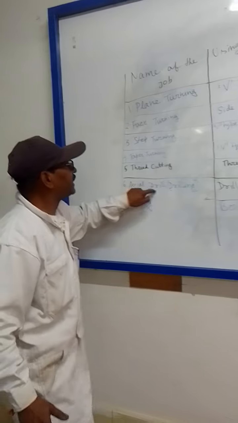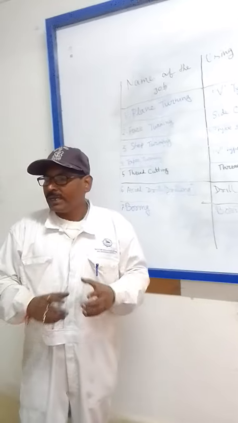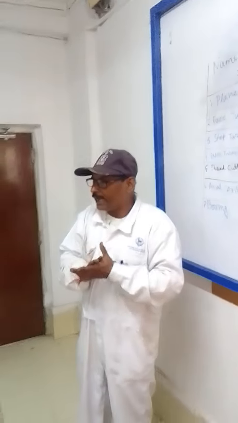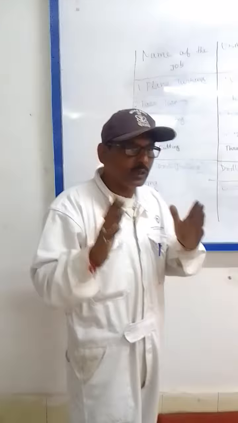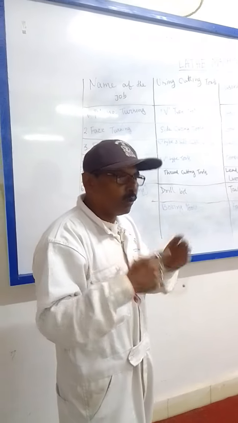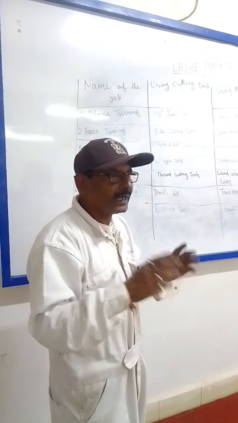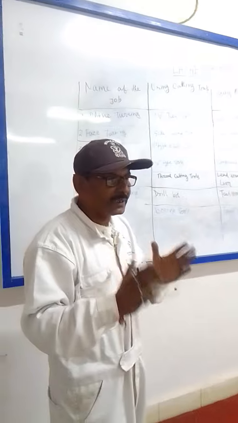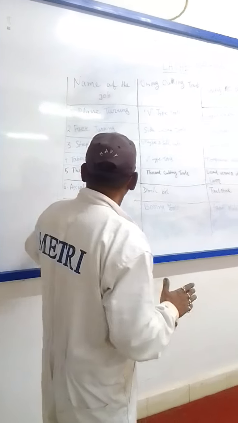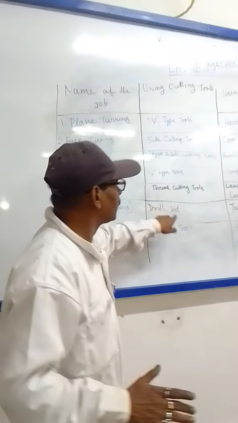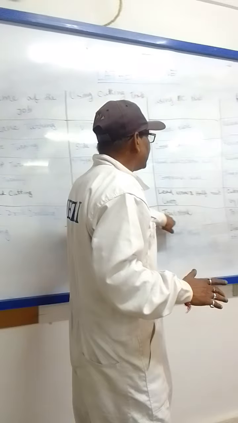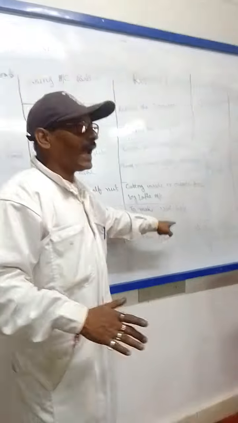Next, axial drill or drilling. In solid metal, whenever we want to hold the job in the lathe machine, that is called drilling or axial drill. Axial drilling. Using cutting tools, drill bit. Using machine part, tail stock to make axial hole.